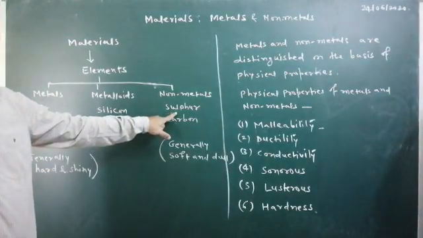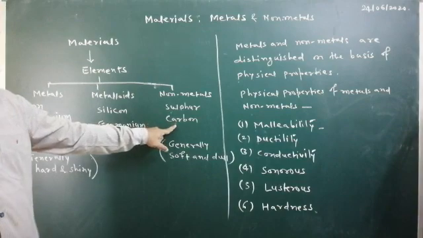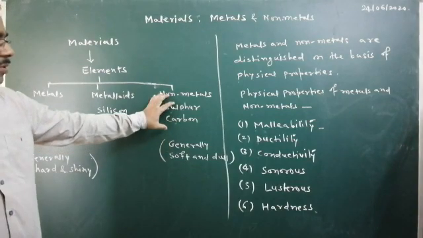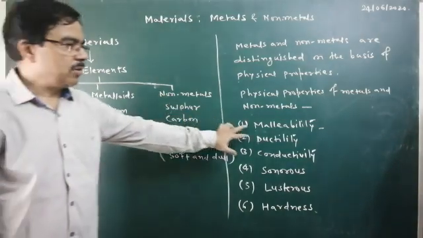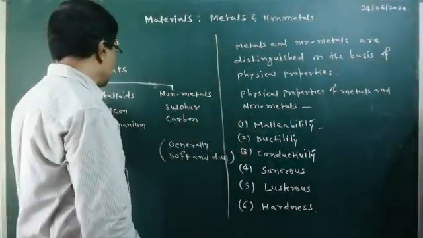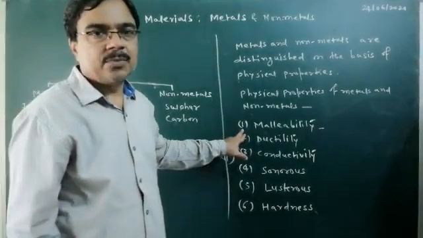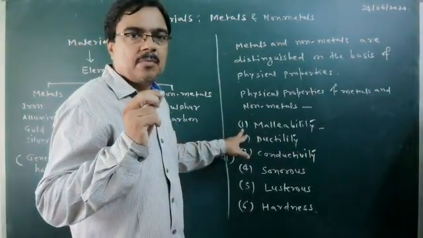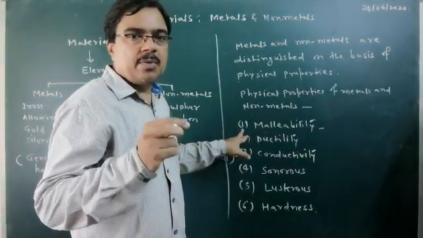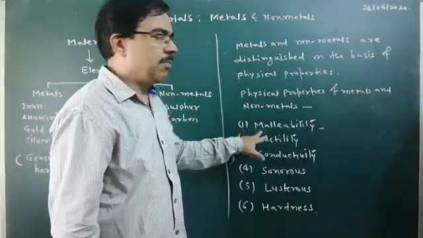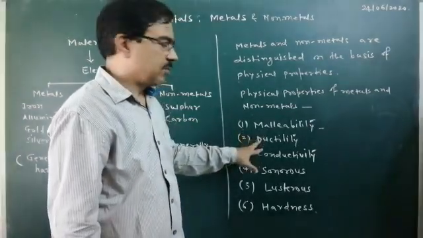Sulfur you cannot draw into sheets. Carbon you cannot draw into sheets. So non-metals are non-malleable in nature, whereas metals are malleable in nature. In simple words, the property of a material to be made into sheets is called malleability.